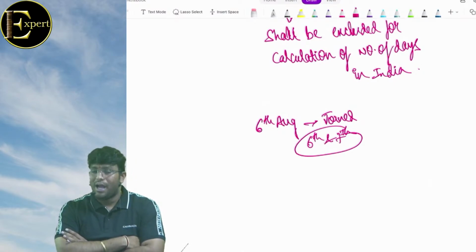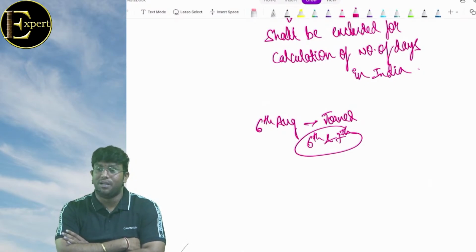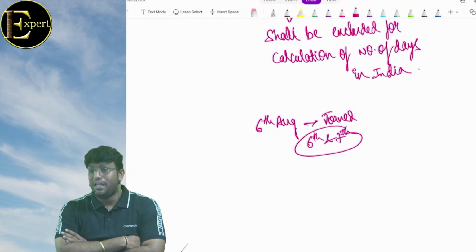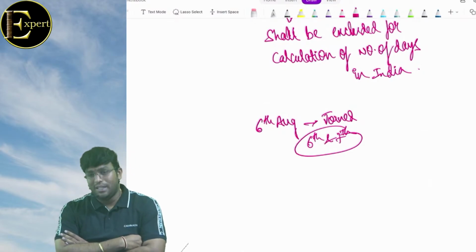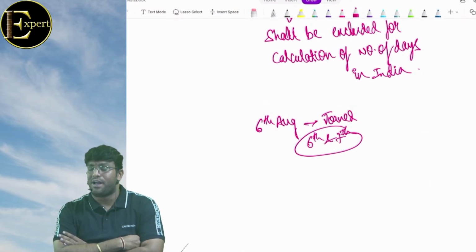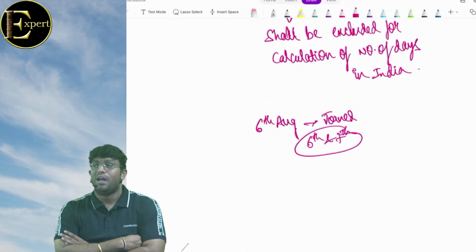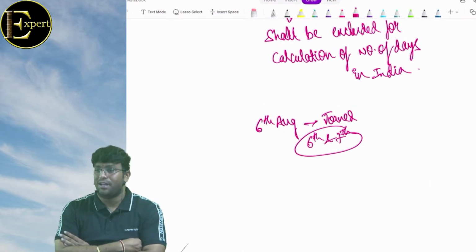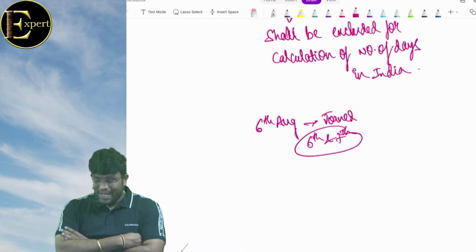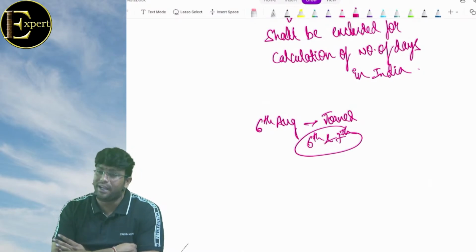Everybody? And what are the two cases where only first is applicable? Indian citizen leaving India during the previous year for employment outside India. Second, Indian citizen leaving India during the previous year as member of crew of a Indian ship which is foreign bound. In that case, date of joining till the date of signing off shall be excluded for calculation of number of days in India.